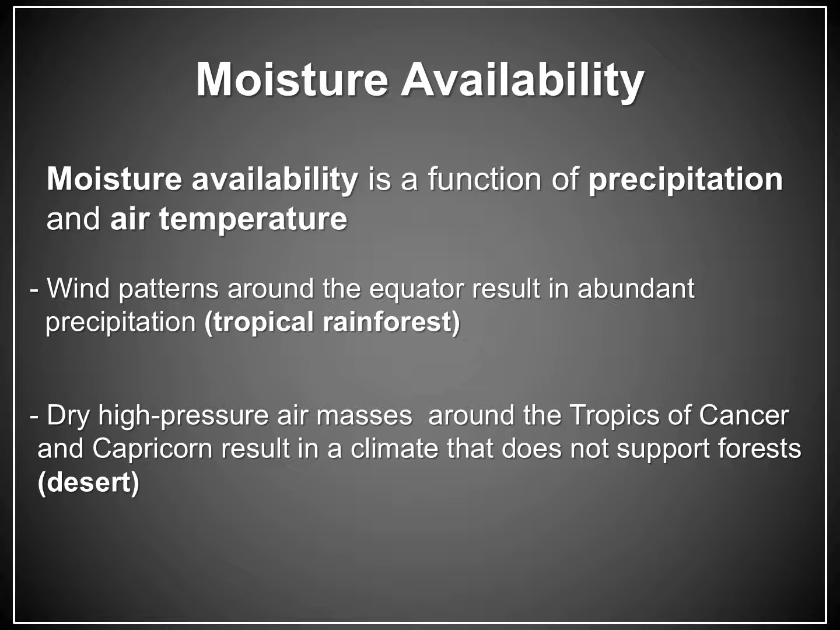Globally, tropical rainforests are located adjacent to the equator where air patterns result in heavy, consistent rainfall. Further away from the equator along the Tropic of Cancer and the Tropic of Capricorn, we find the world's large deserts, where there's not enough moisture to support tree growth. The next slide illustrates this phenomenon.